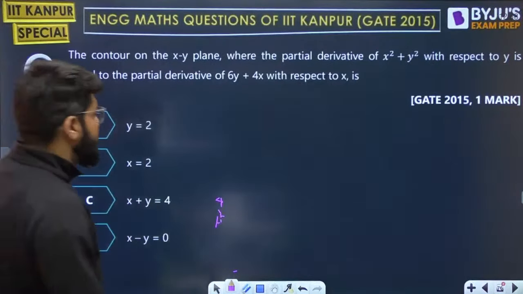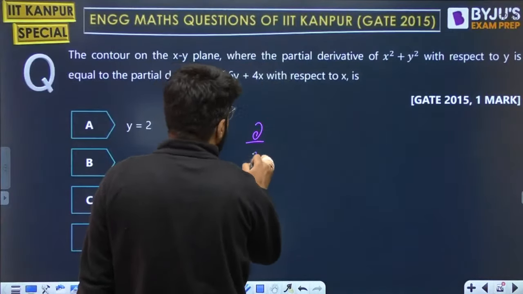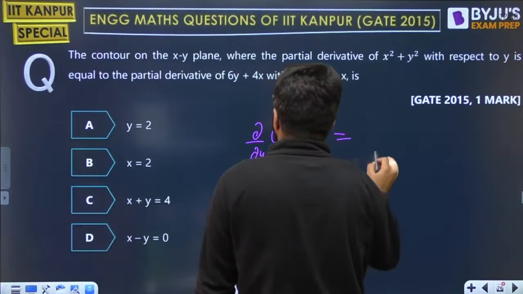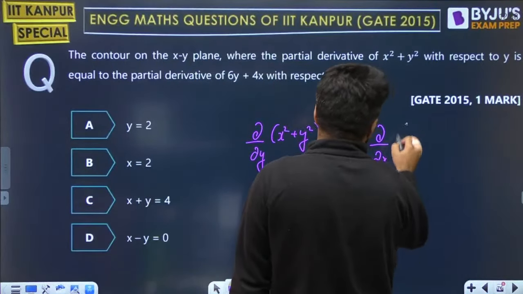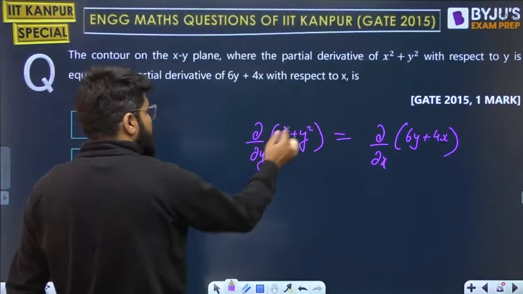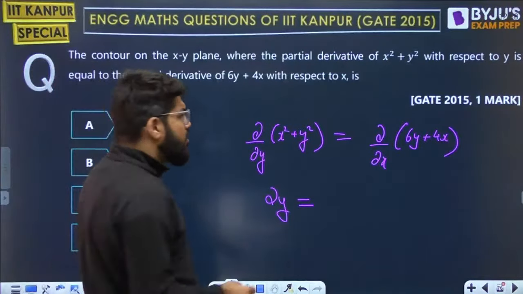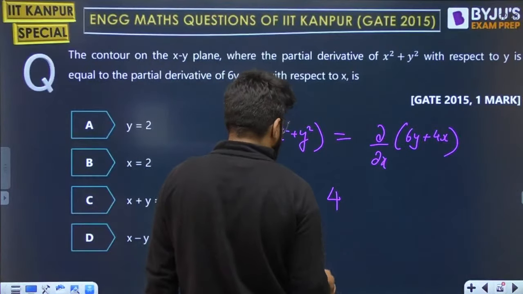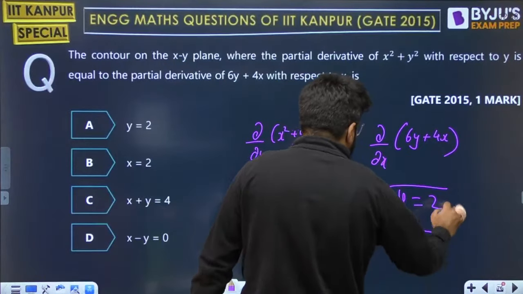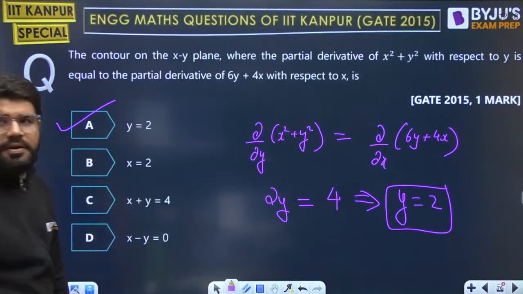The contour on the xy plane where the partial derivative of x square plus y square with respect to y, del by del y of x square plus y square, is equal to the partial derivative of 6y plus 4x with respect to x. So del by del y gives 2y, because in partial derivative the other variable will be constant. And del by del x gives 4. So 2y is equal to 4, y is equal to 2. That is a line parallel to x axis. That is the contour on the xy plane where this condition is going to be correct.